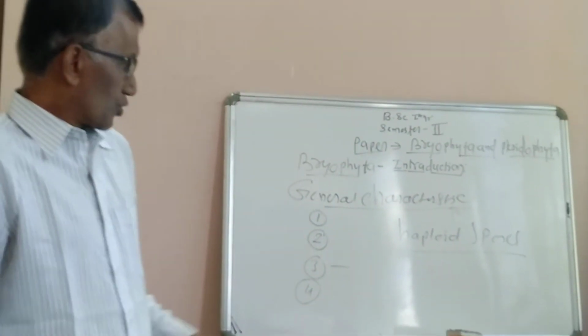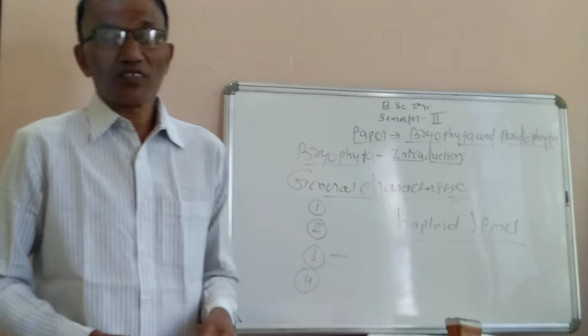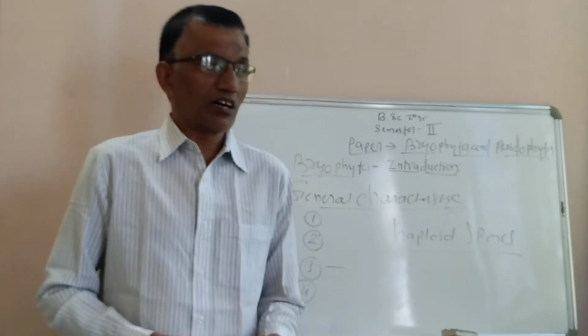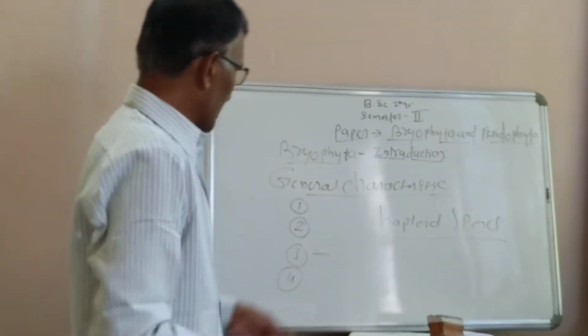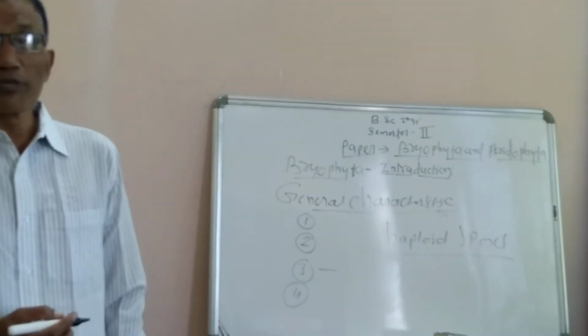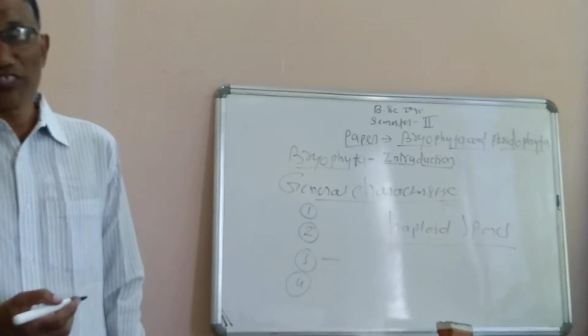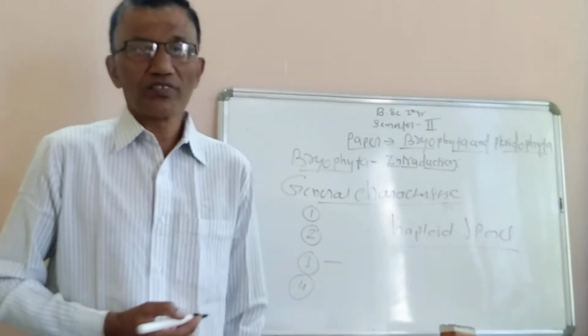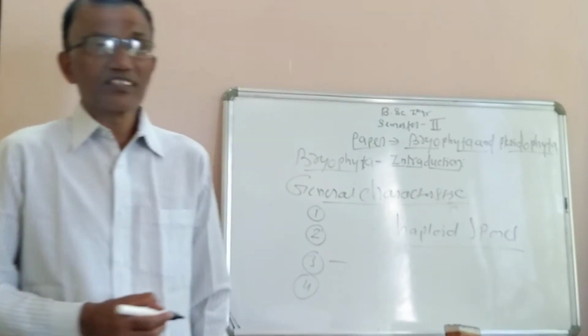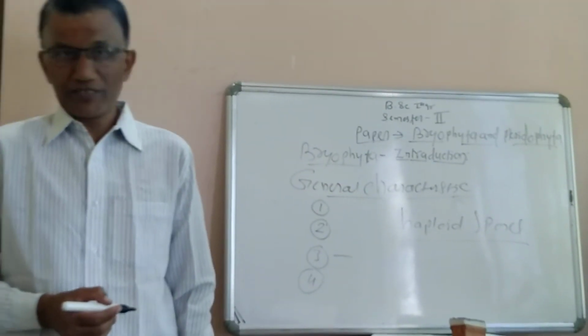On that primitive bryophyte there is a formation of reproductive bodies. Another important characteristic of bryophyta is the reproductive bodies formed on gametophytic plants or the gametophytic phase. They are known as antheridium and archegonium.